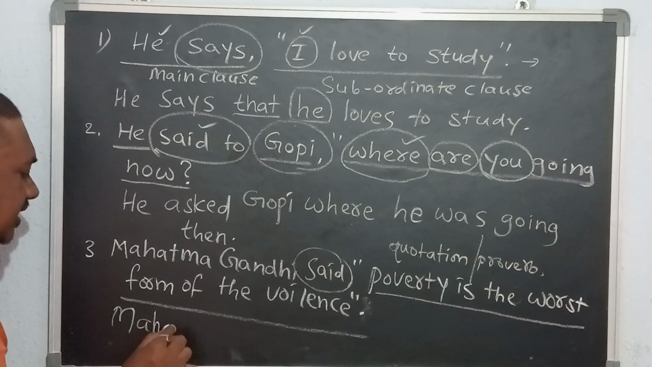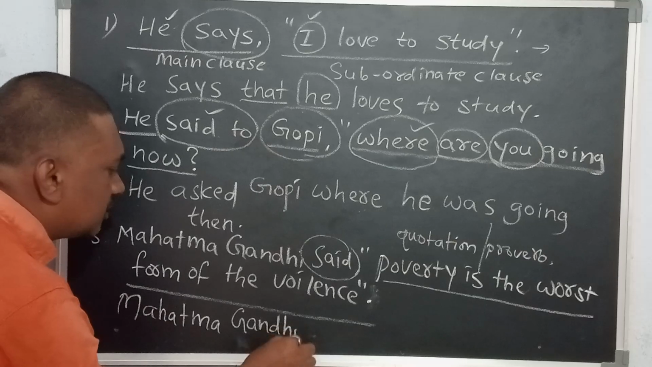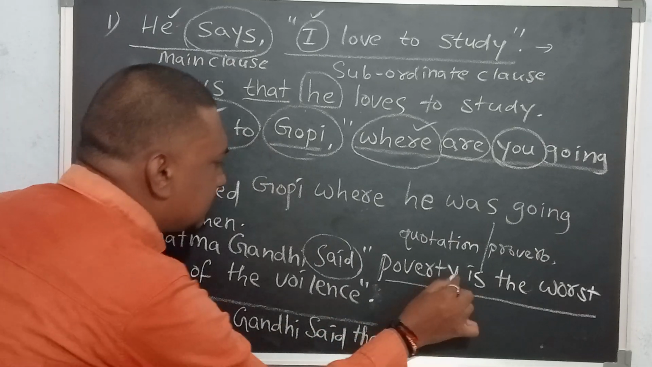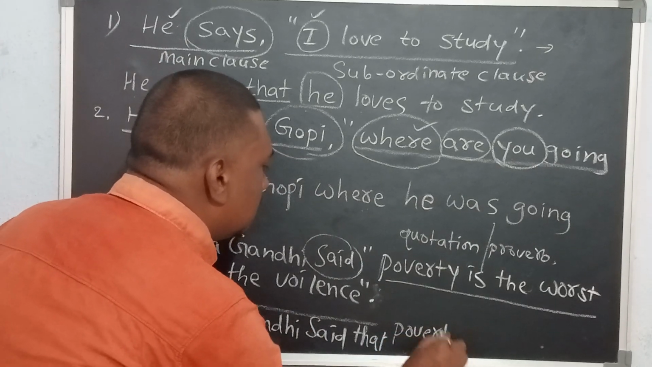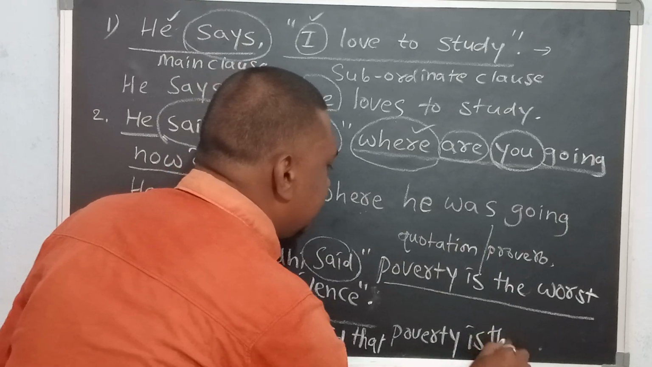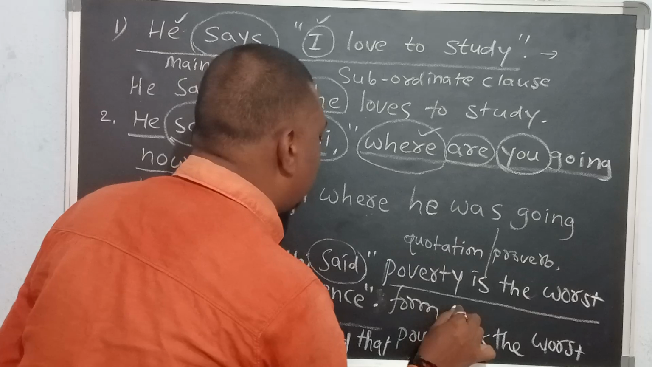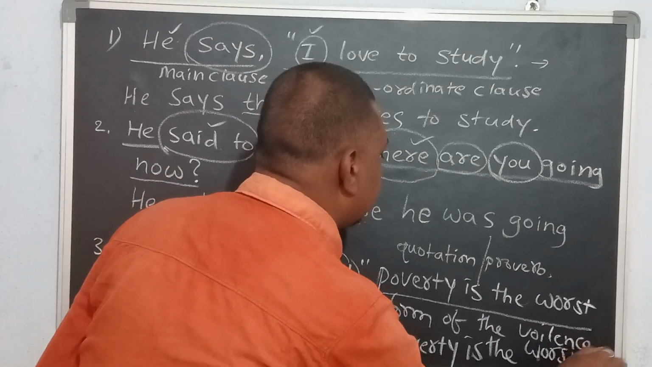So now the indirect speech is: Mahatma Gandhi said, with the conjunction "that," as it is an assertive sentence. Next, the remaining sentence: poverty is the worst form of the violence. Okay, do you understand?